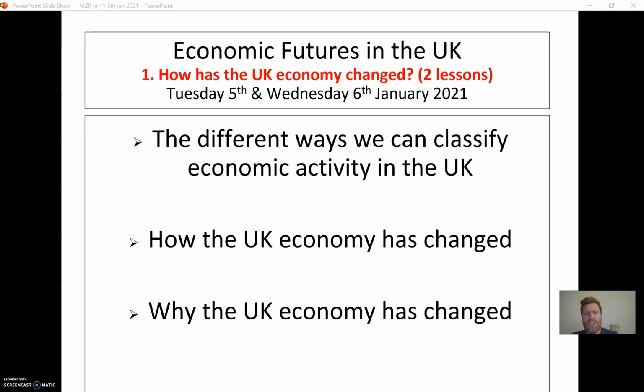Okay, so we've looked at these three different areas. We looked at how we can classify economic activity in the UK: primary, secondary, tertiary, quaternary. We've looked at how it's changed from being a country dominated by farmers and miners into a country now dominated by people working in the finance and services sectors. And then we looked at why this happened. We looked at, well, it was to do with government policies, it was to do with deindustrialisation, and it was to do with this thing called globalisation.